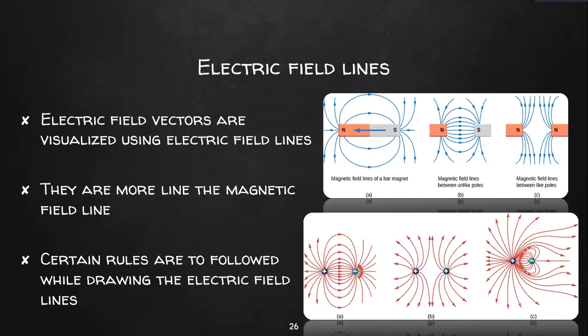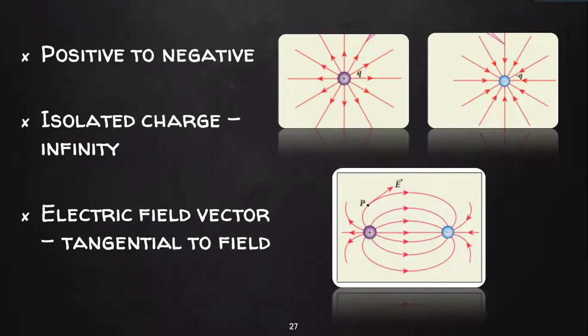In order to draw electric field lines, some set of rules are followed. So we'll just see those rules and we'll finish it now. In the case of a positive charge, the field always points outward, and in the case of a negative charge, the field always points inward. What happens if I have an isolated charge? If I have only one charge, how long does this field go towards infinity? Depends upon the magnitude, how strong the charge is. If I have an isolated negative charge, the place from where the field starts, because this is where the field ends, would be infinity based upon the strength of the charge.